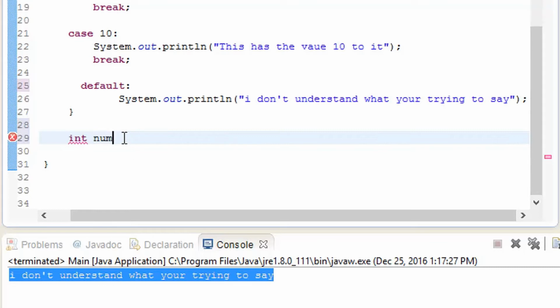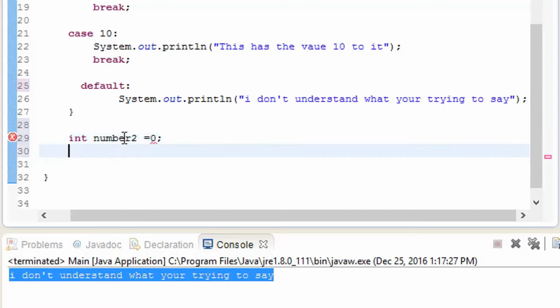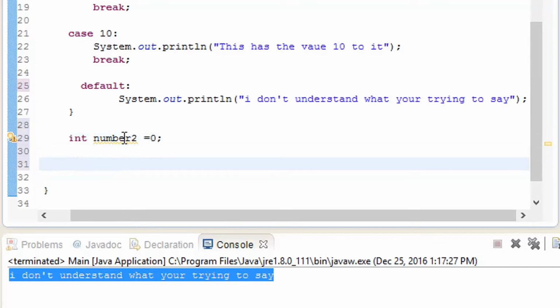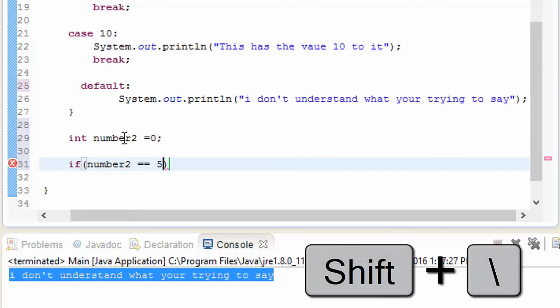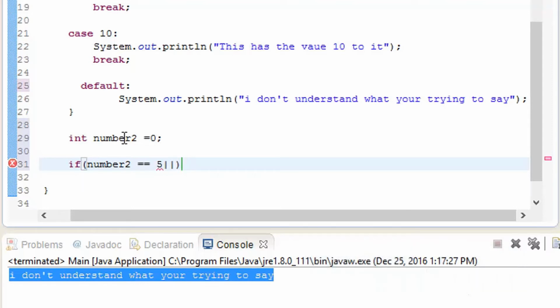Let me test it out. Add a 0 value, and here add an if statement: number 2 is equal to 5, then press the Shift key and type two pipes, below the backspace key. This is going to create an OR.